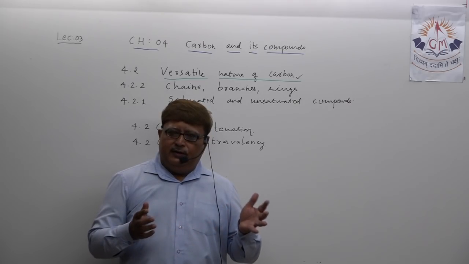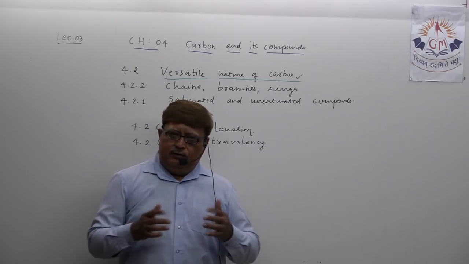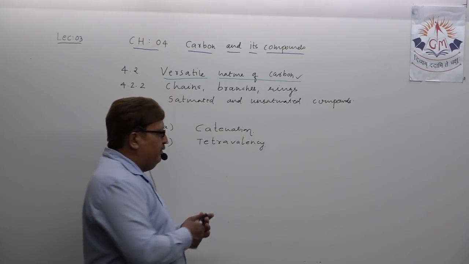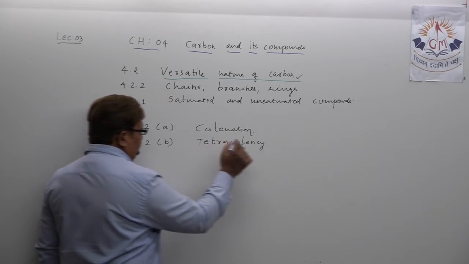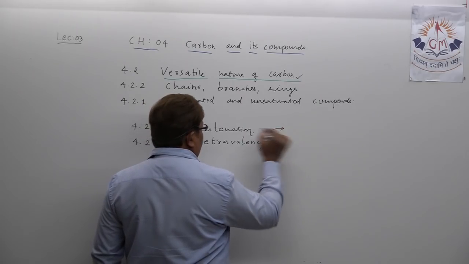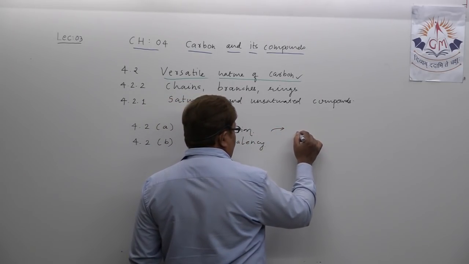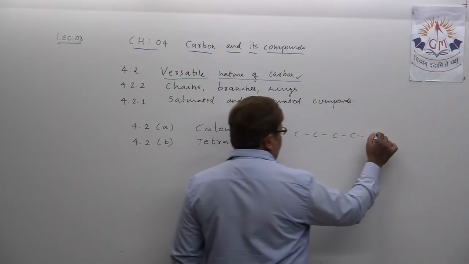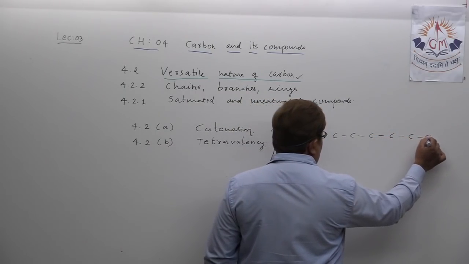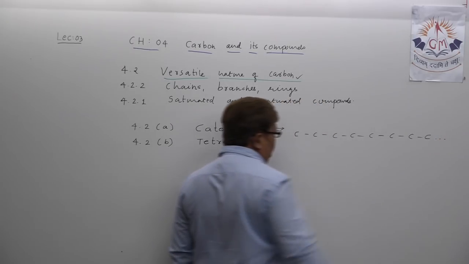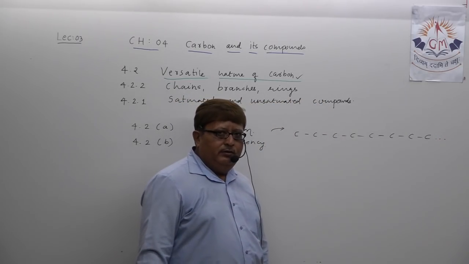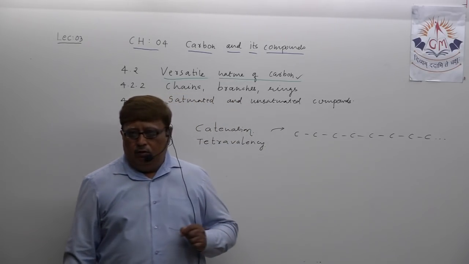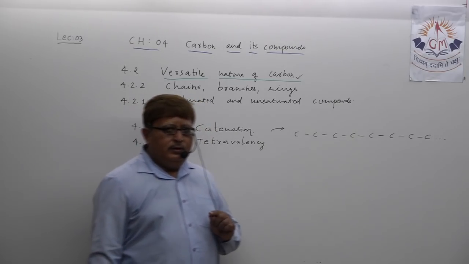Innumerable carbon atoms form a gigantic chain of carbon atoms. Carbon joins with each other, understand? They form a long chain, and that property is called catenation. I am showing only a few carbon atoms here, but this way up to infinity, carbon is capable of making such a long chain of carbon atoms.